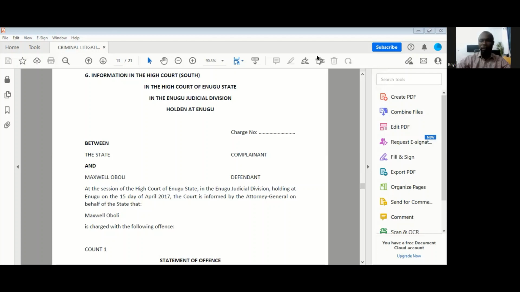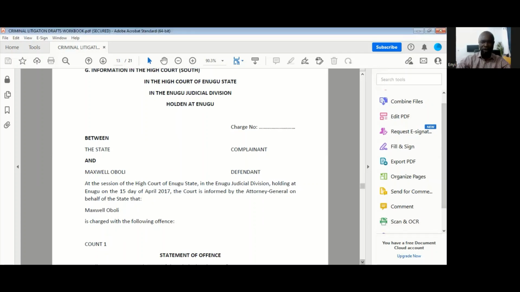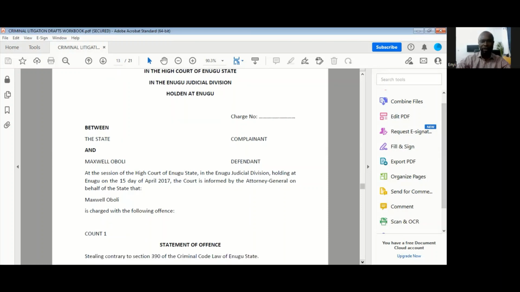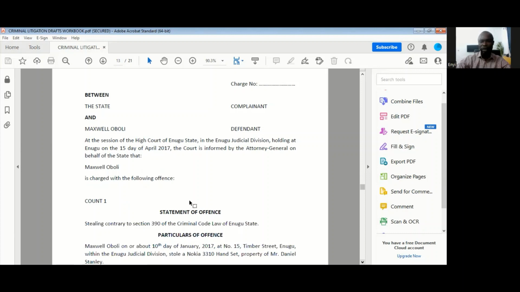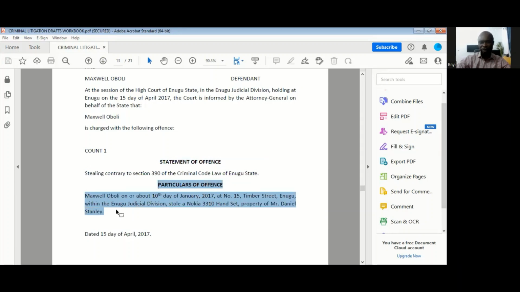All right, an information is drafted in this manner that you see on the screen now. In terms of the structure, it has what we can refer to as the preamble. And then after the preamble, you have two paragraphs. The first paragraph being the statement of offense, and the second paragraph being the particulars of offense.